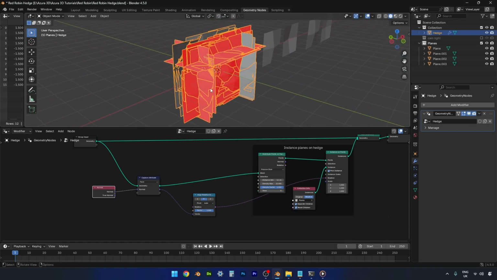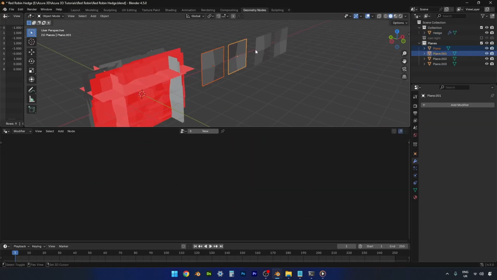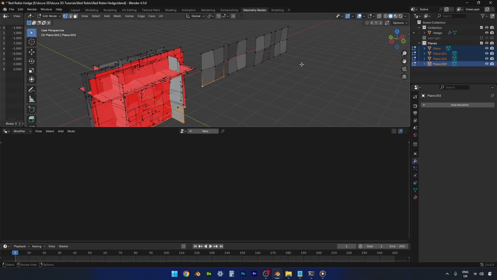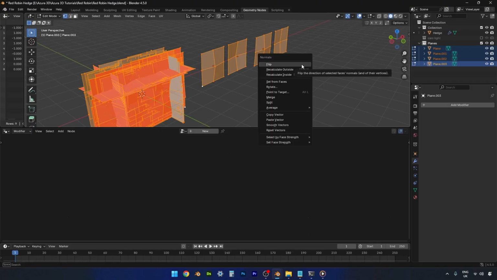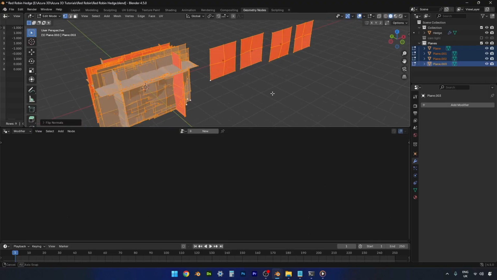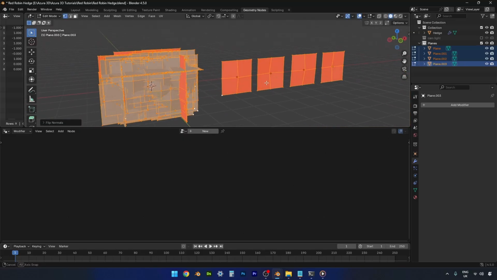Only that our plane normals are facing the wrong way now though. So let's just go and select all of these. Go into edit mode. And Alt N and just flip them all, and then yeah, that looks okay.